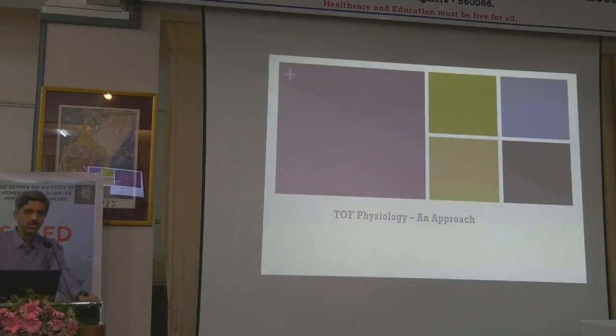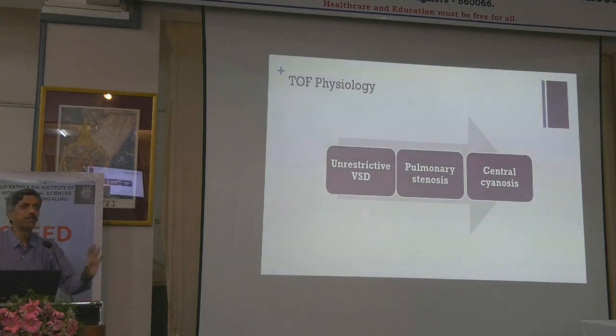So moving on to Tet physiology as a whole. Simply, Tet physiology means unrestricted VSD and severe pulmonary stenosis. Oftentimes it's a trap. Every examiner wants to put you in the trap and everybody falls into the trap. So what is the trap? You have a pink tetralogy. Why is the pink tetralogy pink? And invariably the answer is that they have a less severe case.